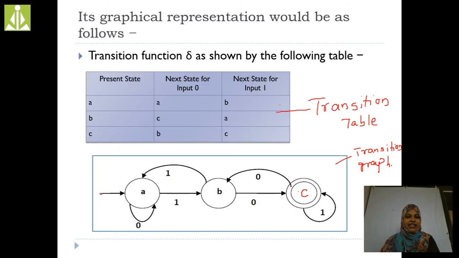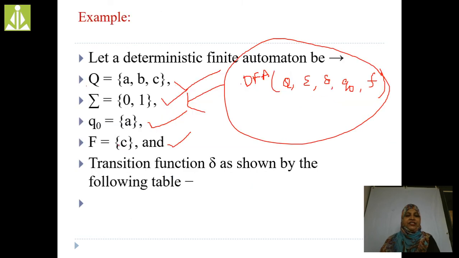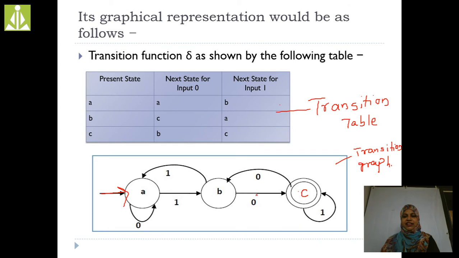See here, I am indicating this arrow mark A, Q0, right? Next, which one is the final state? C is the final state. C, double circle, C is the final state. Now, here the number of input symbols: 0, 1. These two are the inputs.